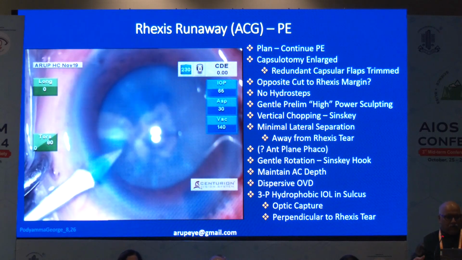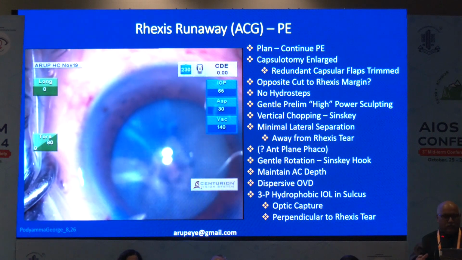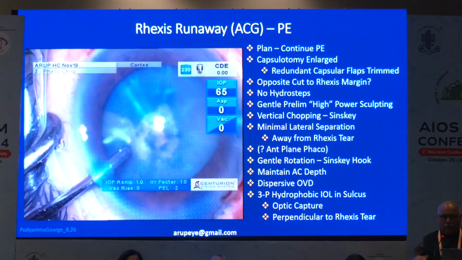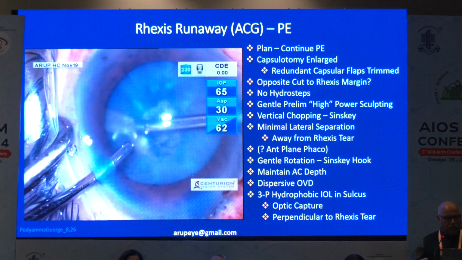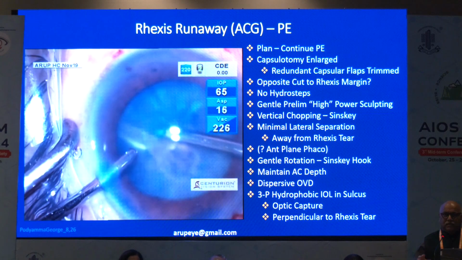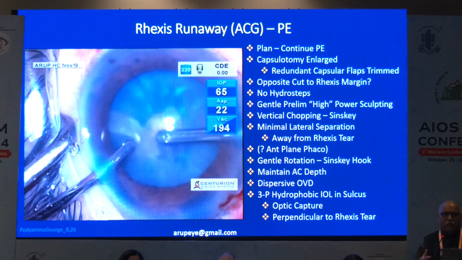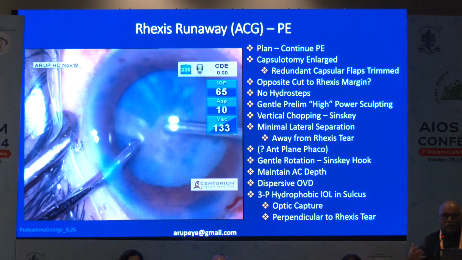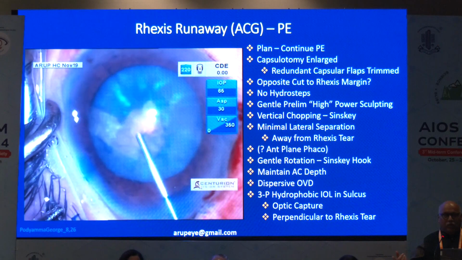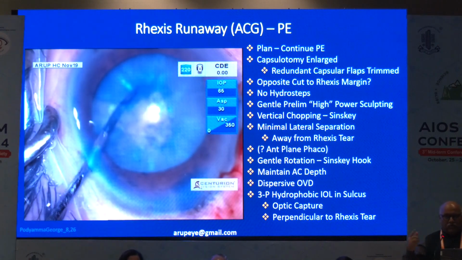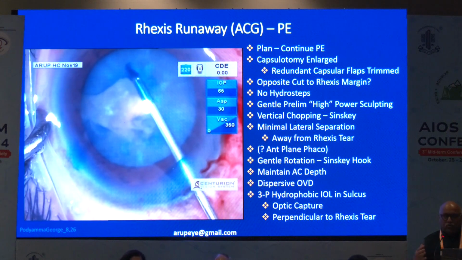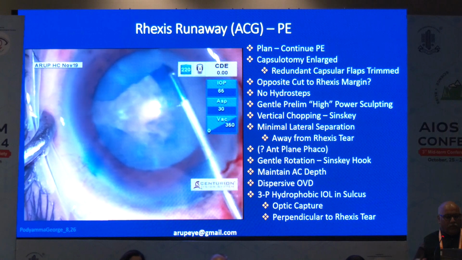So I decided that I continue with phacoemulsification, though here the option was to do a manual SICS technique. I'm quite competent in doing it for the last 30 years. So here, before I enlarge the capsular opening, see, whenever there's a rexis tear running to the periphery, it is important that you don't build up a lot of fluidics, high pressure situation in the capsular bag. So that will definitely end up with a wraparound tear. It will go to the zonules, to the capsular fornix, and go behind. So the lens matter bag was decompressed further by bimanual irrigation aspiration.